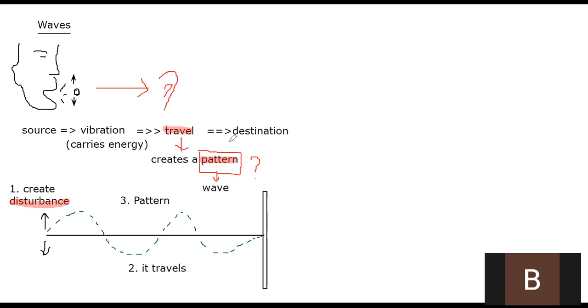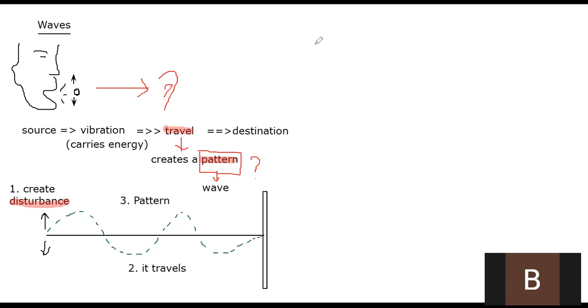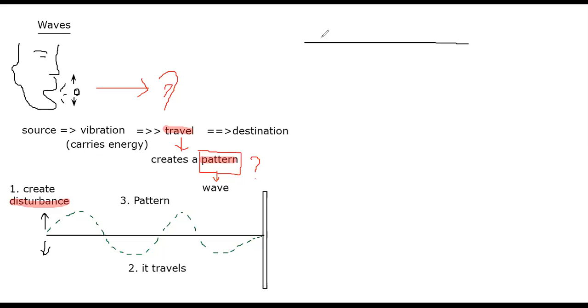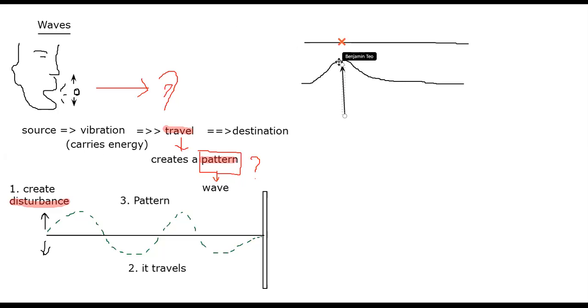Next, let's discuss how the disturbance travels, how the disturbance is transferred. Imagine this is the rope, and we put a point here and treat it as a particle on the rope. If you push this part up, you are pushing it up from this end, so the rope will look like this. Let's say your finger is over here, pushing it up. So this specific particle is over here.